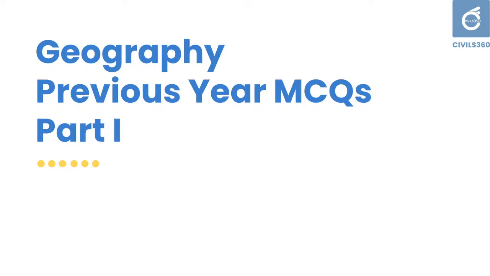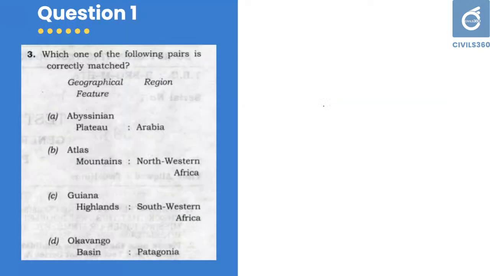Okay, we will start with the first question. We will cover previous year questions from 2013 to 15 today. The first question is from 2013. Which one of the following pairs is correctly matched? Geographical feature and region. A. Abyssinian Plateau, Arabia. Atlas Mountains, Northwestern Africa. Guyana Heights, Southwestern Africa. Okavango Basin, Patagonia.